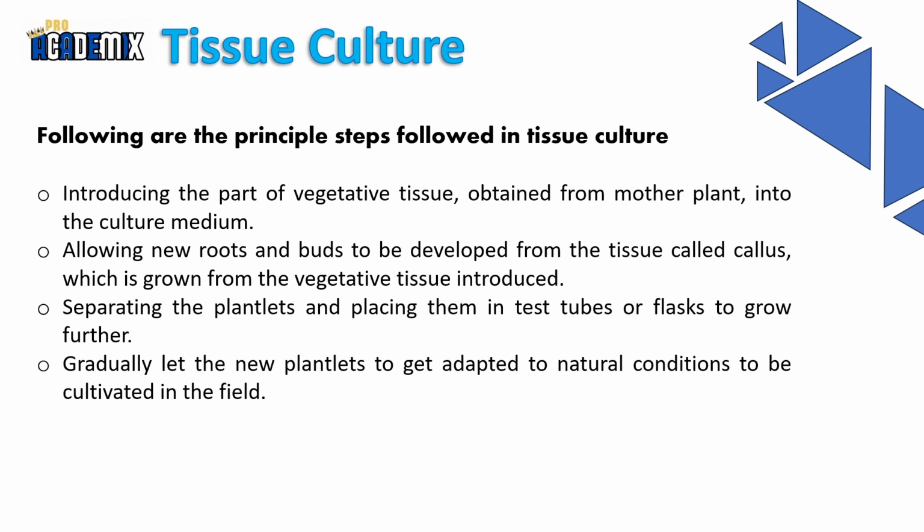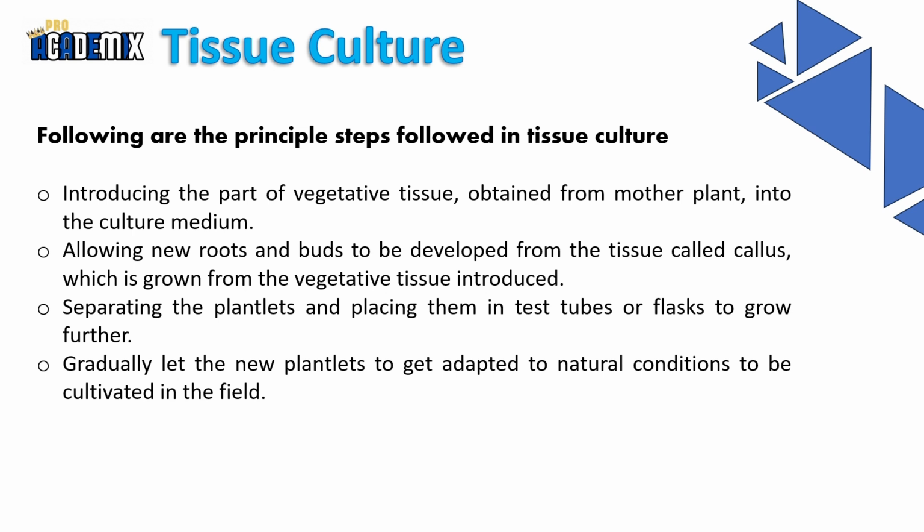Introducing the part of vegetative tissue obtained from the mother plant into the culture medium, allowing new roots and buds to be developed from the tissue called callus, which is grown from the vegetative tissue introduced.